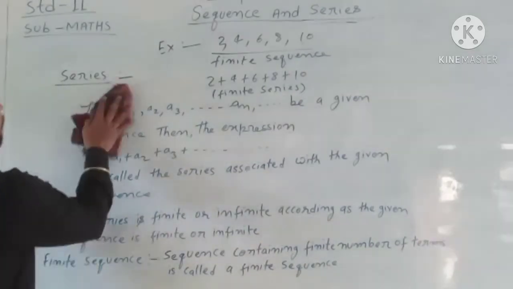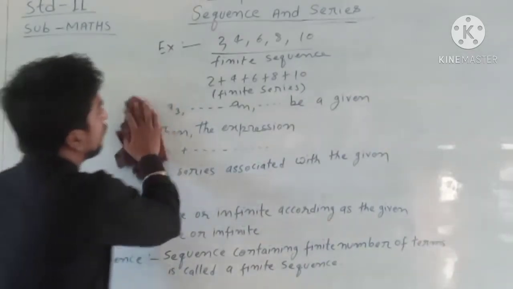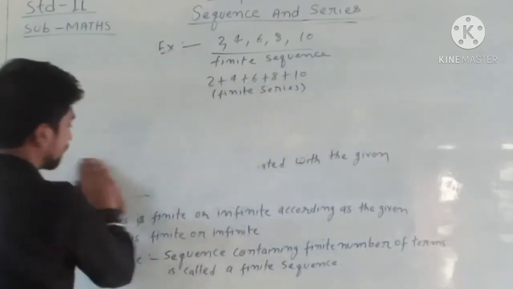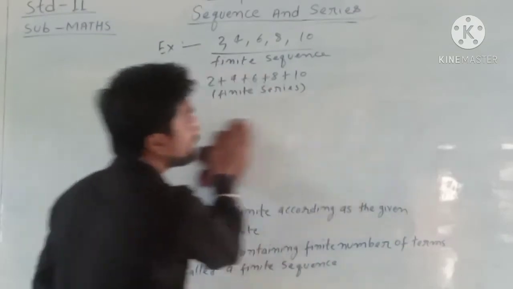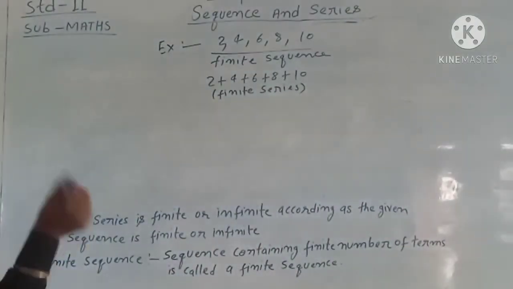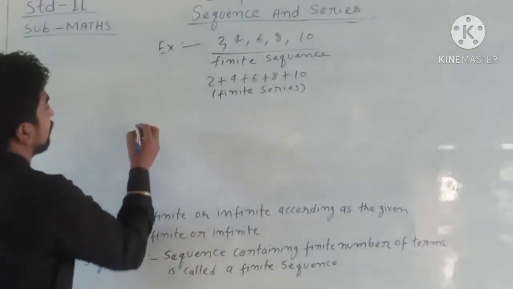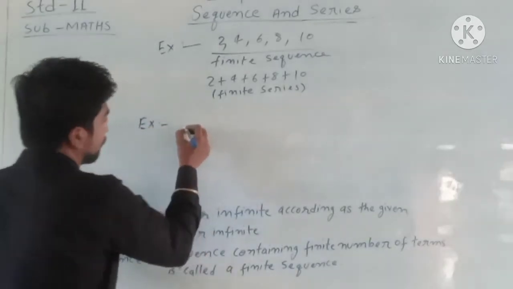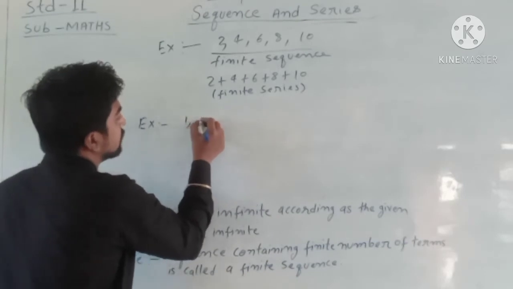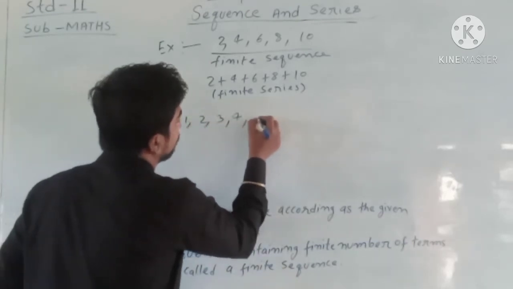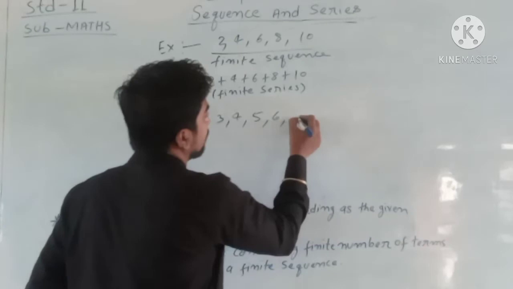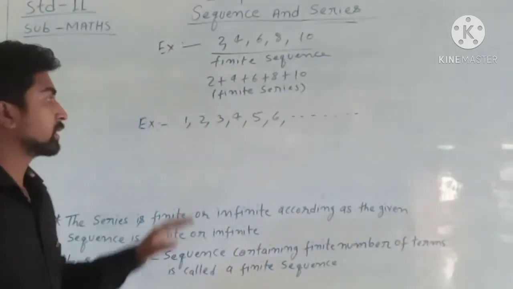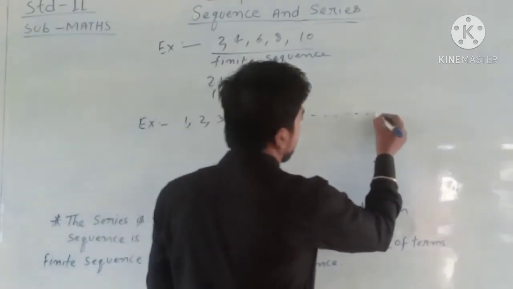Now also we can make an infinite series with the help of the infinite number of terms of an infinite sequence. Now, an example of an infinite sequence. Suppose 1, 2, 3, 4, 5, 6. This is a sequence of natural numbers.